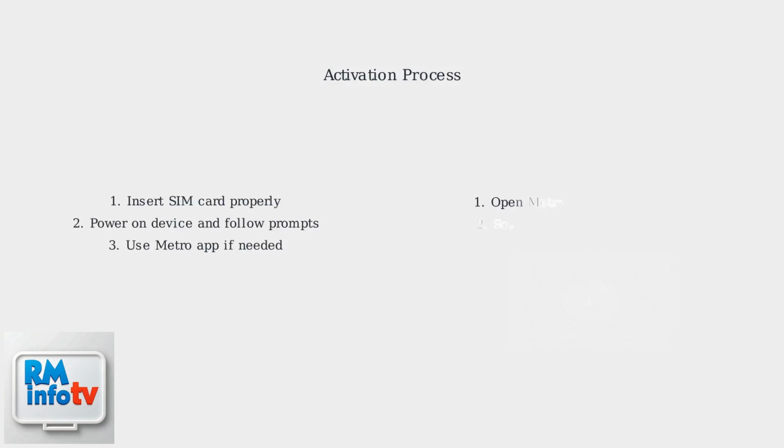For activation, physical SIMs require inserting the card and following device prompts or using the Metro app. For eSIMs, use the Metro app to scan a QR code and confirm via SMS. Ensure your device is unlocked and connected to Wi-Fi. Common fixes include restarting your device, toggling airplane mode to reset connections, and reseating the SIM if it's physical. These basic checks resolve most issues.